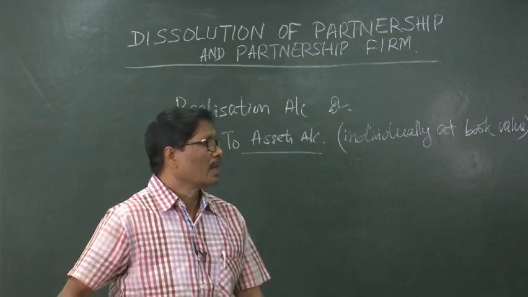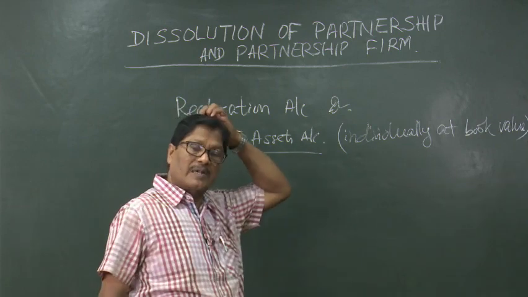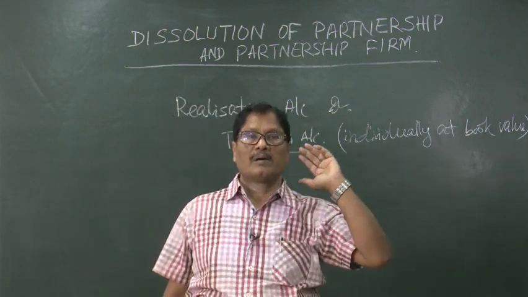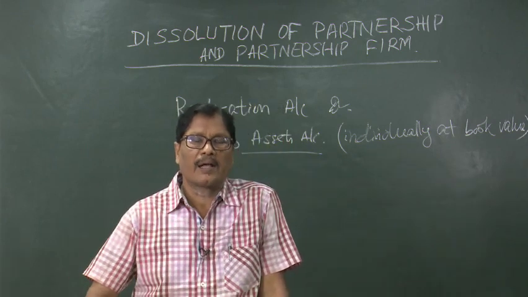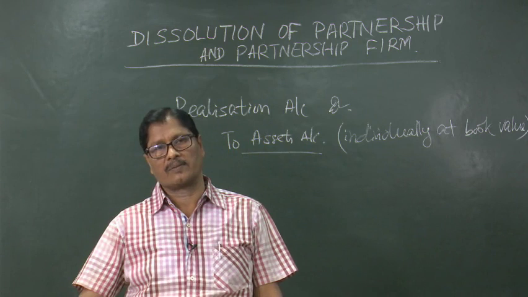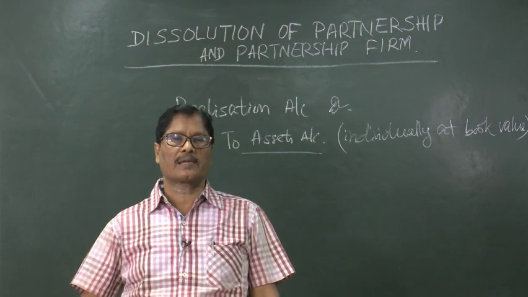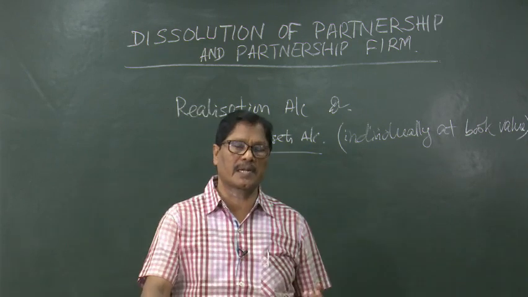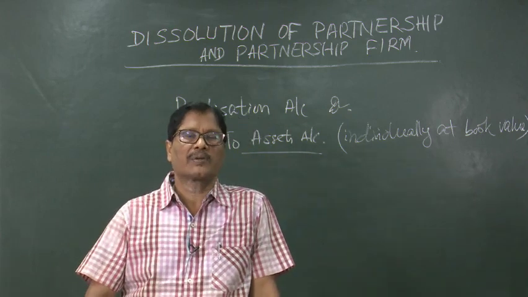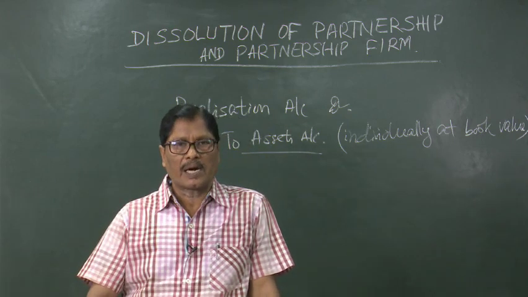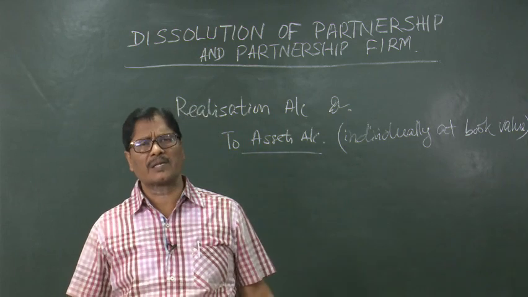Here we will not take cash account, cash at bank account, etc., and the fictitious assets like preliminary expenses, discounts, or profit and loss account debit balance.